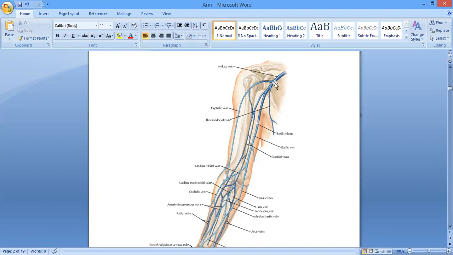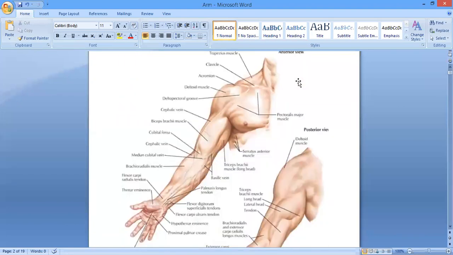Okay, now we'll talk about... Sir? जी बच्चे. सर वो deltopectoral groove का नहीं समझ आया. Deltopectoral groove आपको समझ नहीं आया. The deltopectoral groove basically is an important landmark.